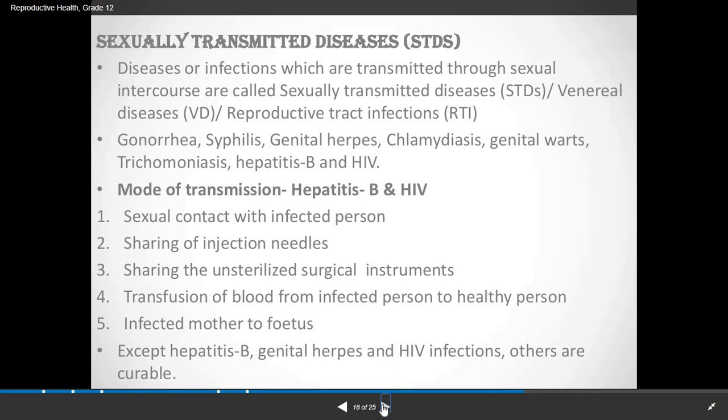So the advice given to the mother is either to go for MTP, or if she wishes to give birth to the child, then all the consequences are informed to the mother. Except hepatitis B, genital herpes and HIV infection, the others are curable by special medication.